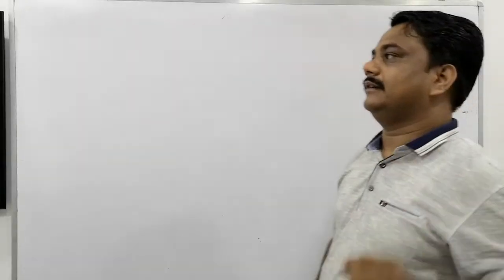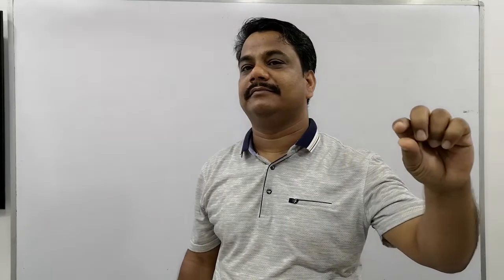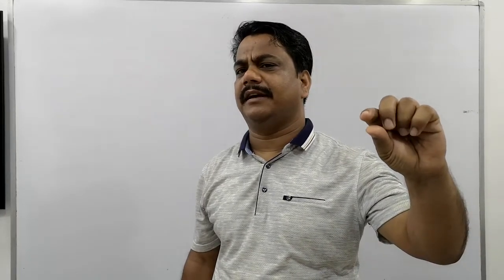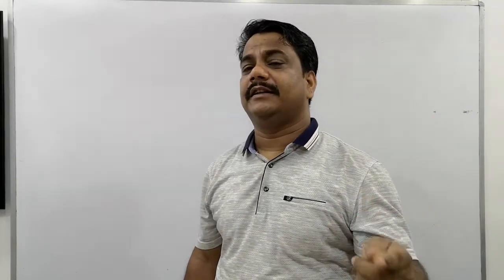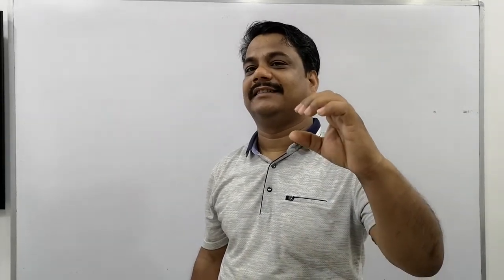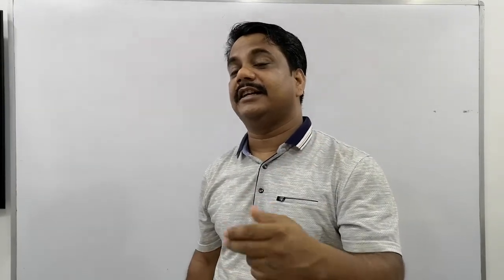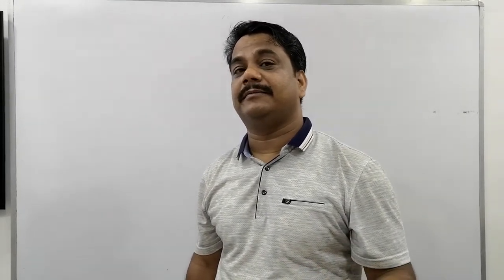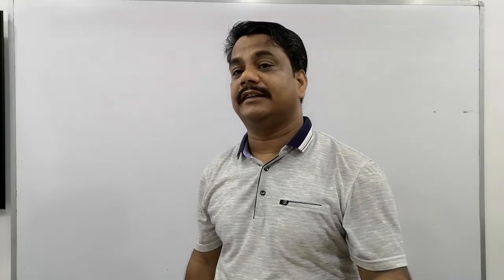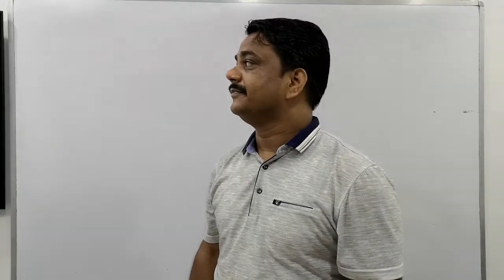The first question was: what is meant by uniform accelerated motion? Uniform means the same throughout, and accelerated means change in velocity. When the change in velocity is constant, meaning during each interval the change in velocity is the same, like in every second the object changes its velocity by 10, and every next second it changes its velocity by 10, this is said to be uniform accelerated motion.